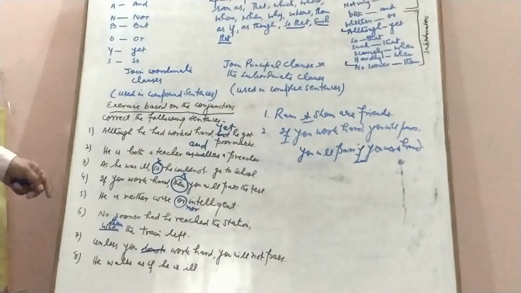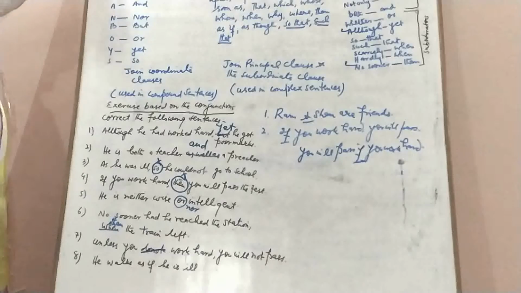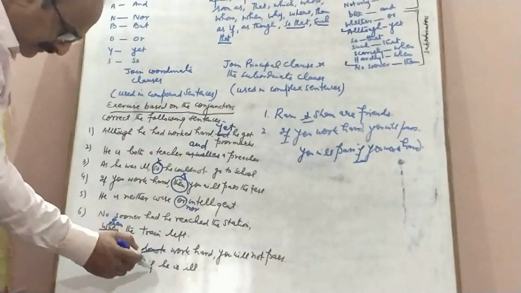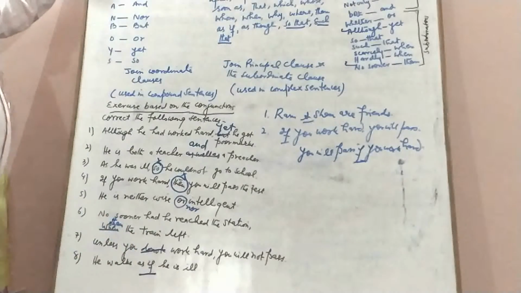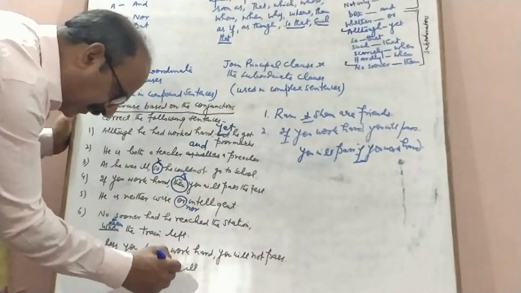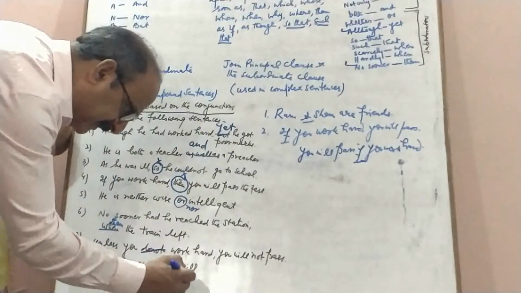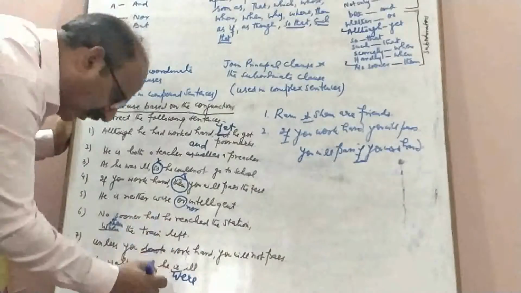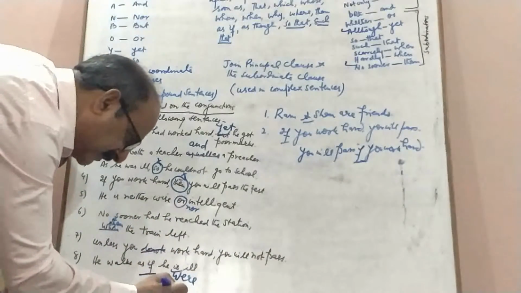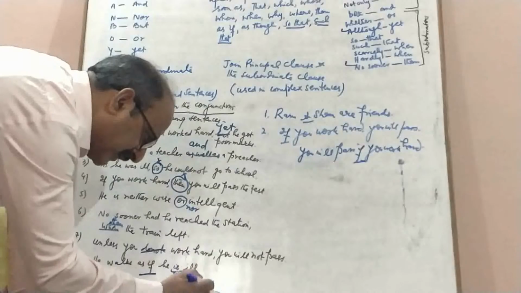The next sentence is, he walks as if he is ill. As if is a subordinate conjunction. It shows assumption, and it is always followed by the past tense. He walks as if he were ill. It is used to denote the unreal past.